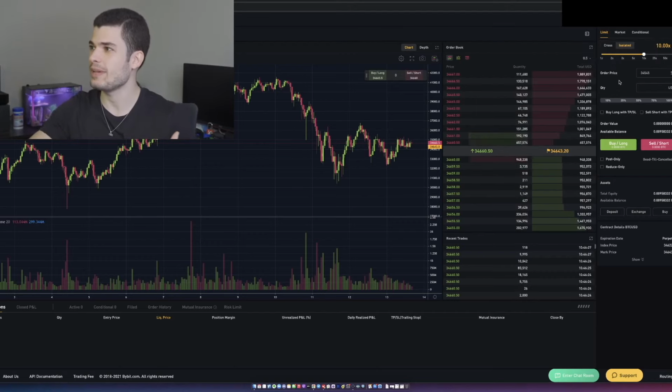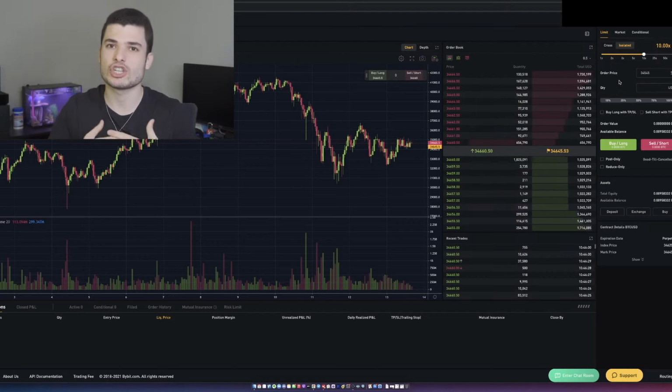And the big thing with Bybit is it allows you to use leverage. Leverage just means you can trade.